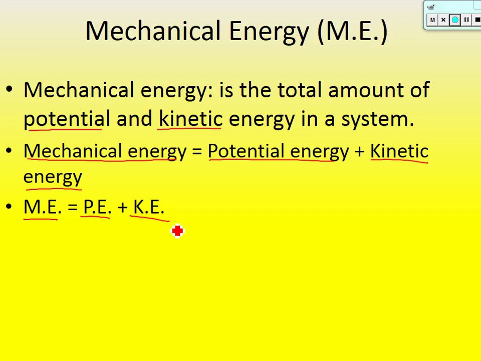And then finally, let's actually go through how to calculate it. You would calculate mechanical energy by taking mgh, because that's how we find potential energy, plus 1/2 mv squared, because that's how you calculate kinetic energy.